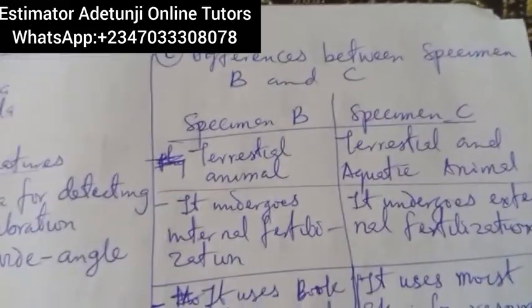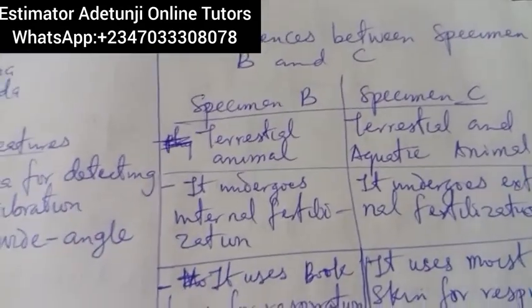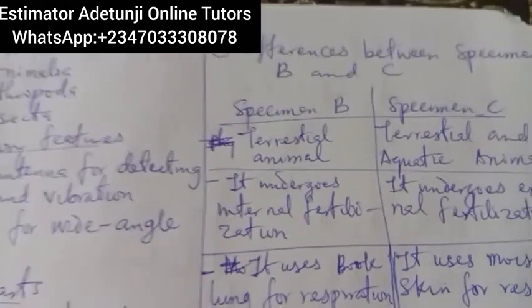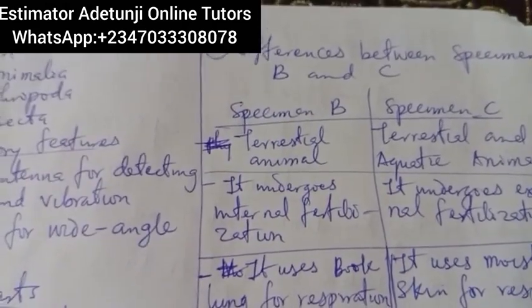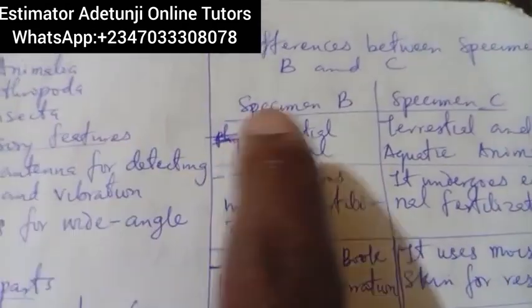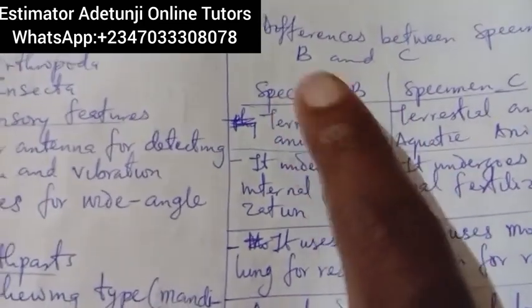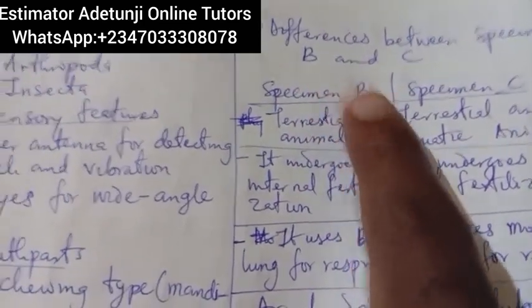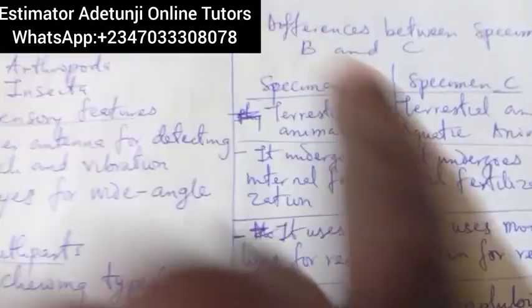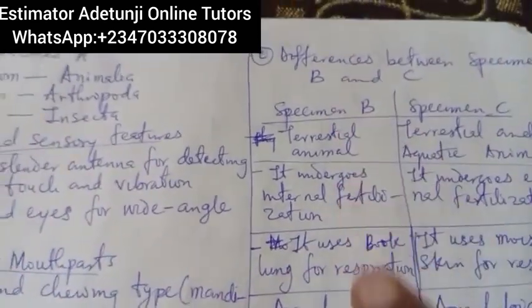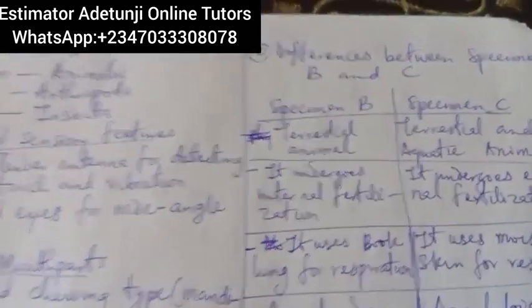That's why we call it amphibian. Whenever you hear the word amphi, it means double. So the first difference I mentioned is that specimen B is terrestrial, while specimen C is both. And whenever you are making the difference, where I put specimen B and specimen C, that's how you write it. Don't write the name of the specimen there. Write it the way I put it: specimen B, specimen C. That's how you will be marked. You won't mention the name.